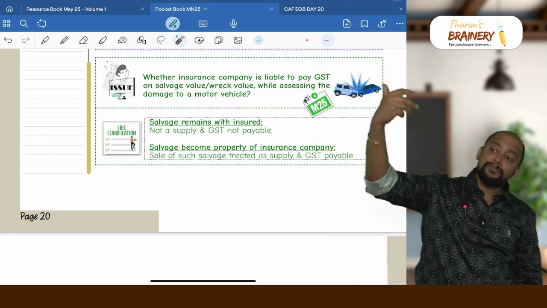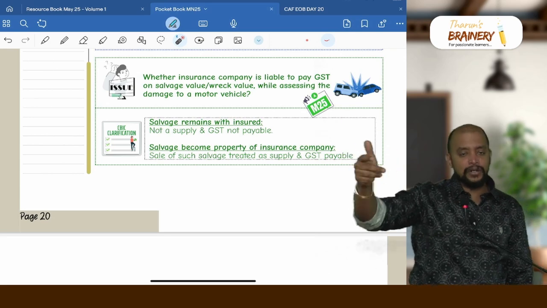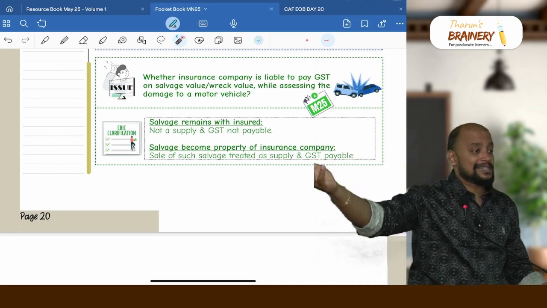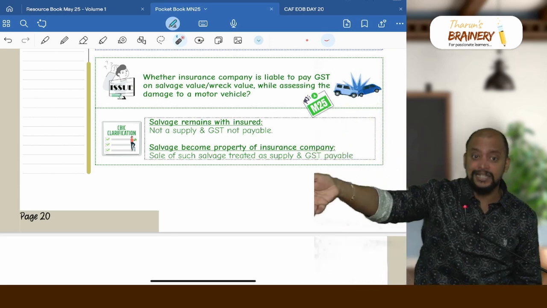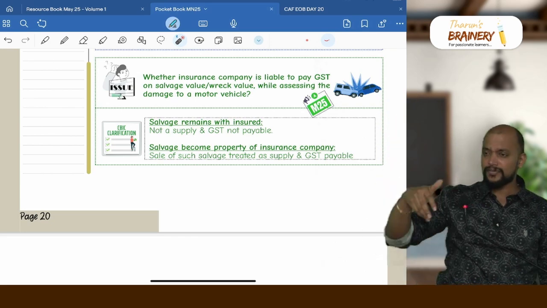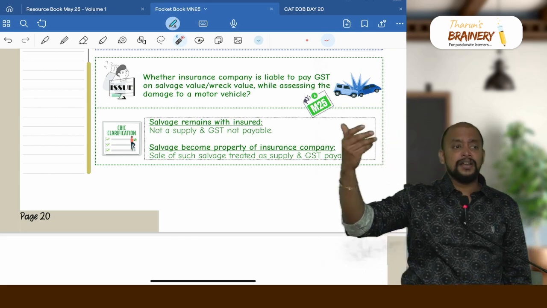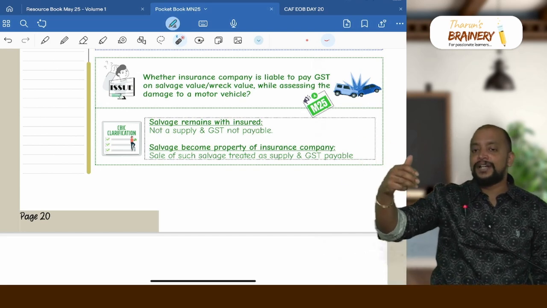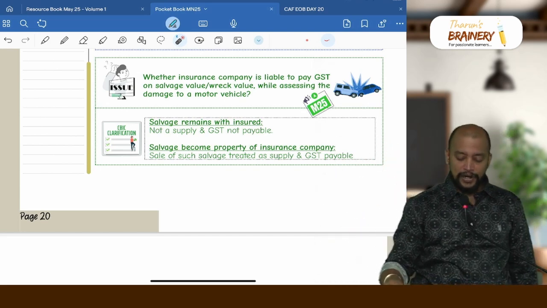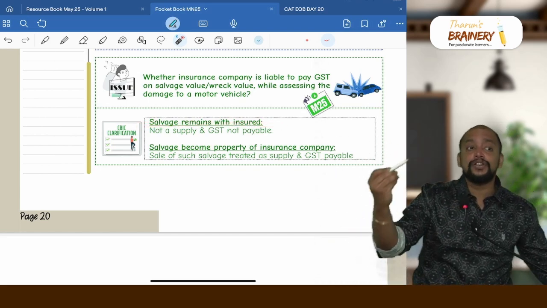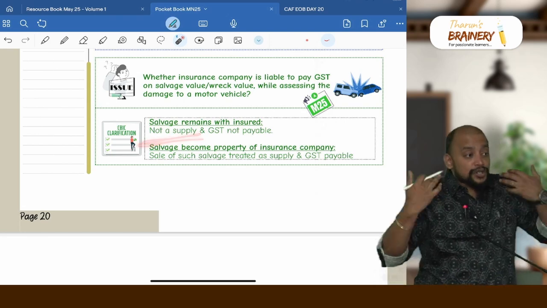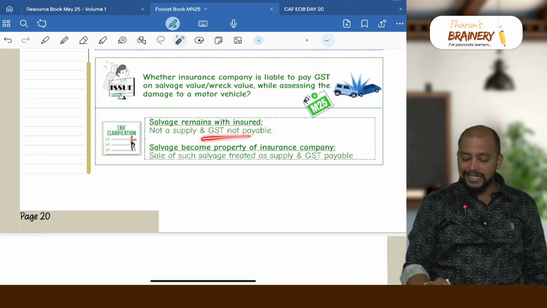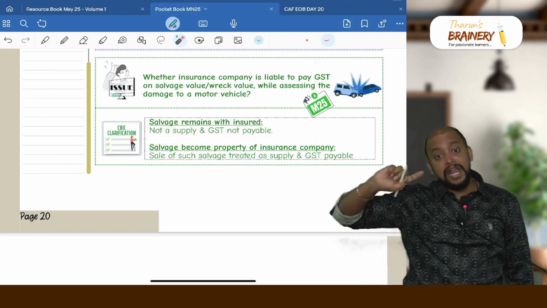Now it will become supply in the hands of the insured, if it is an activity for consideration in the course or furtherance of business. Otherwise, if the car is his personal property, then it will not be treated as supply. So salvage remains with the insured. For the insurance company, it is not a supply and GST is not payable, but it may become supply in the hands of the insured.